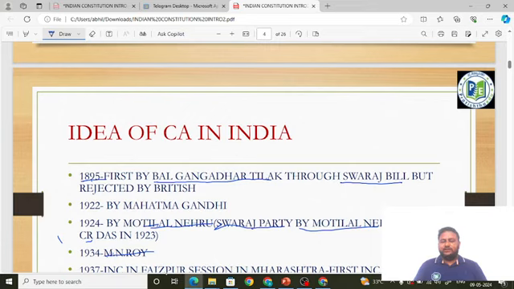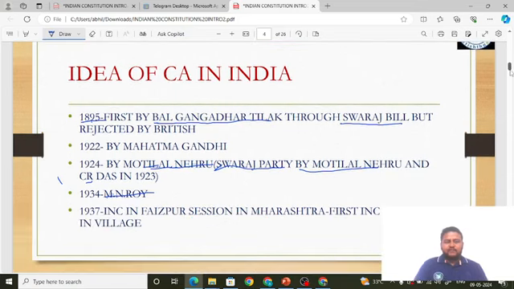Okay, formal demand for Constituent Assembly by whom? Not Mahatma Gandhi, not Bal Gangadhar Tilak, not Motilal Nehru, but it was by M.N. Roy. Okay, next, who put forward the demand? It was put forward by INC. When did it put forward? In 1937. See, some background about INC we have to learn.